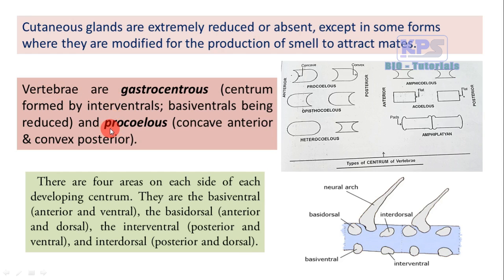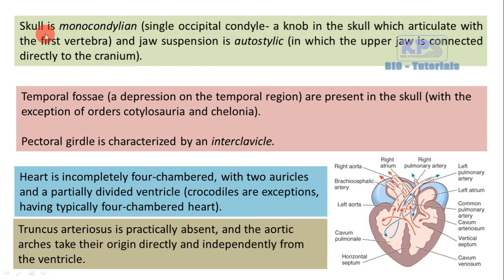If the vertebra has a centrum in which the anterior side is concave and posterior side is convex, it is called a procoelous centrum. Such a vertebra with a procoelous centrum is called a procoelous vertebra. So in the case of reptiles, the vertebrae are procoelous. And when we examine the skull of the reptiles, the skull is said to be monocondylic because, as the name indicates, there is only a single occipital condyle.